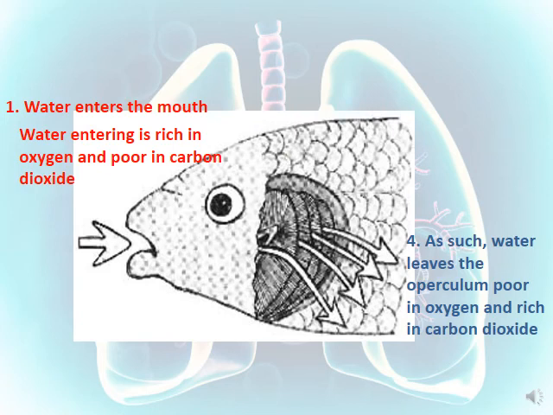Step number 4, water leaves through the operculum, while this water leaving will be poor in oxygen and rich in carbon dioxide. These you have to study and you have to know the process of the gas exchange during respiration in a fish. You have to know the 4 steps.